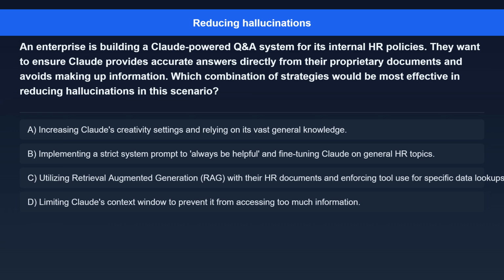Option B. Implementing a strict system prompt to always be helpful and fine-tuning Claude on general HR topics. Option C. Utilizing retrieval-augmented generation, RAG, with their HR documents and enforcing tool use for specific data lookups. Option D. Limiting Claude's context window to prevent it from accessing too much information.